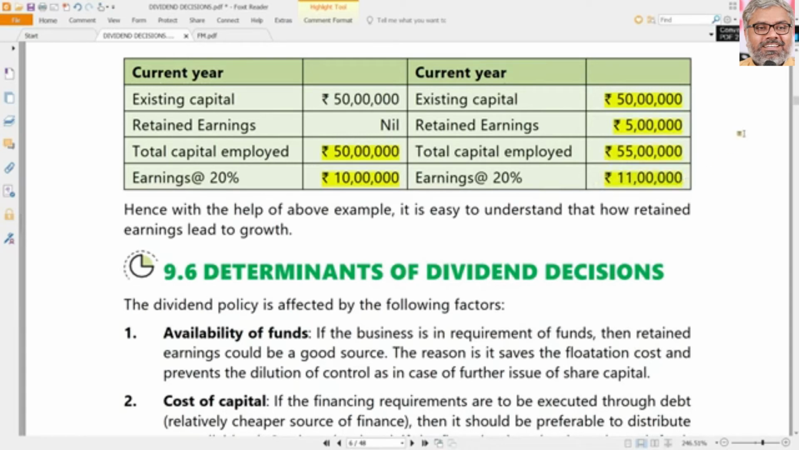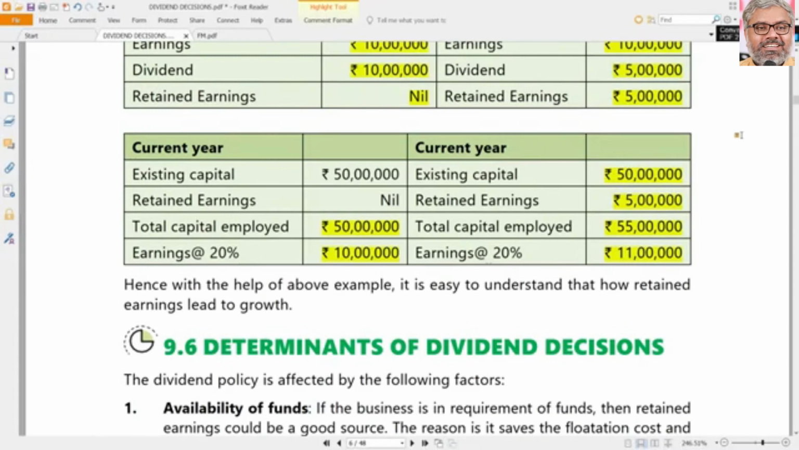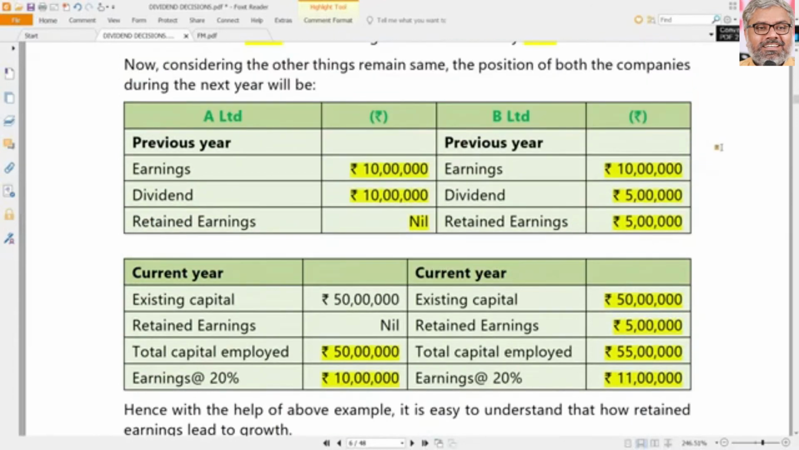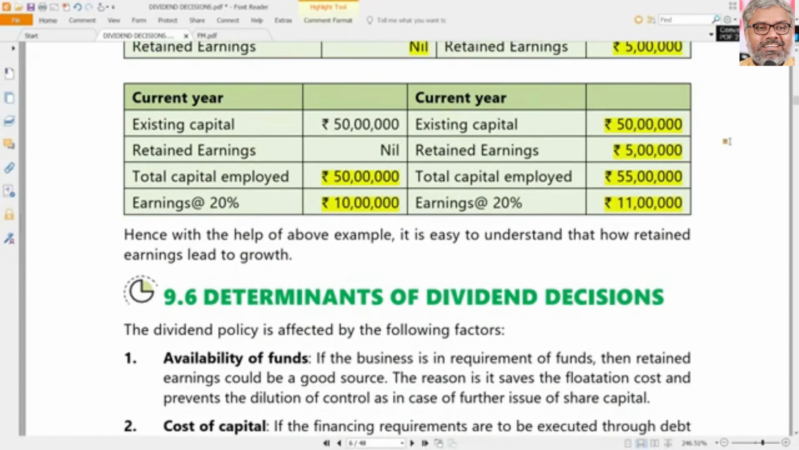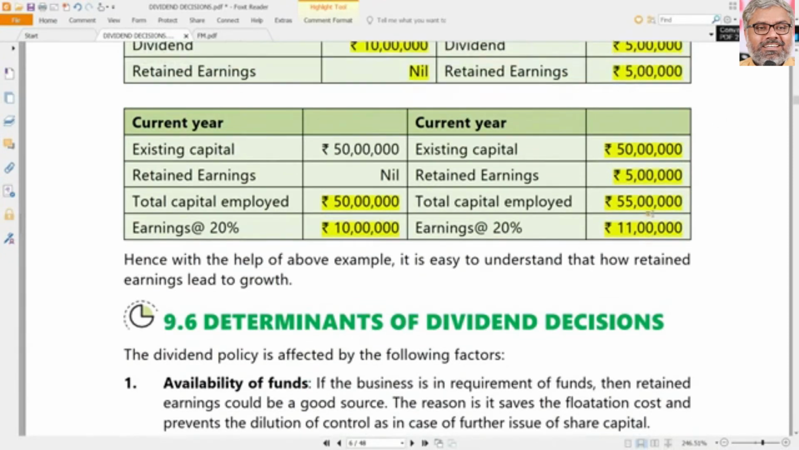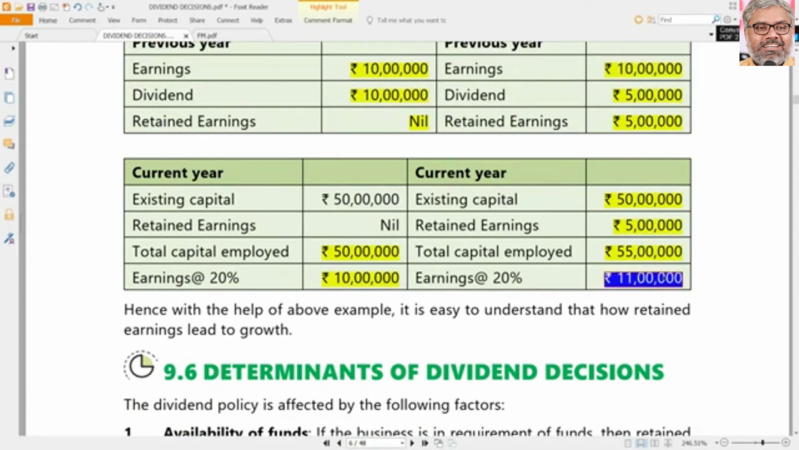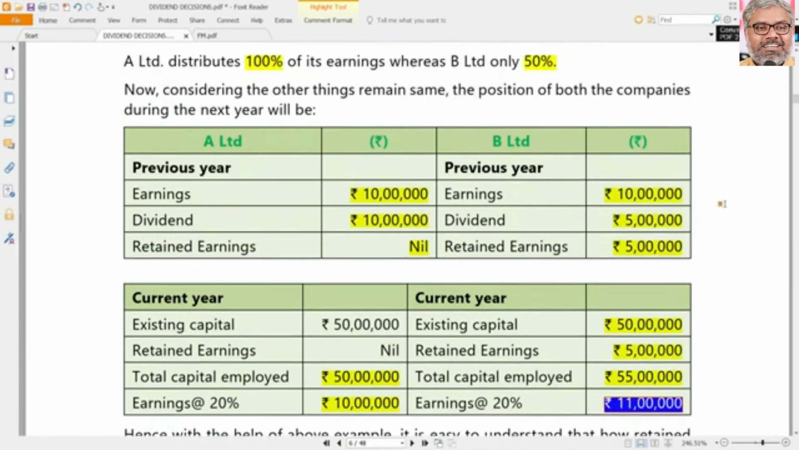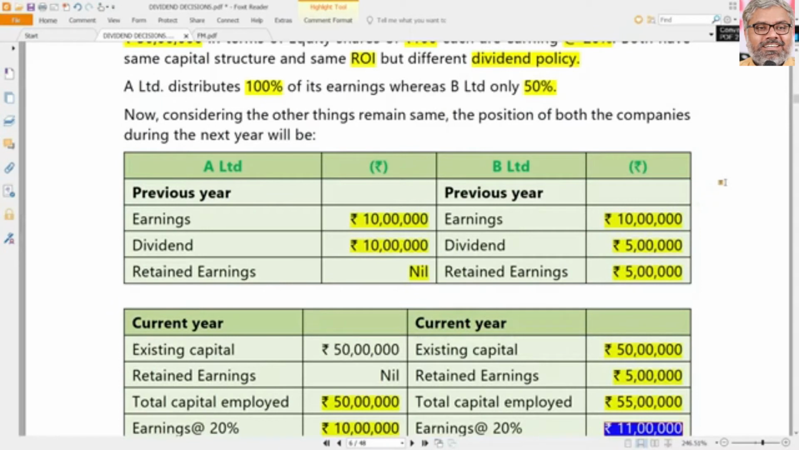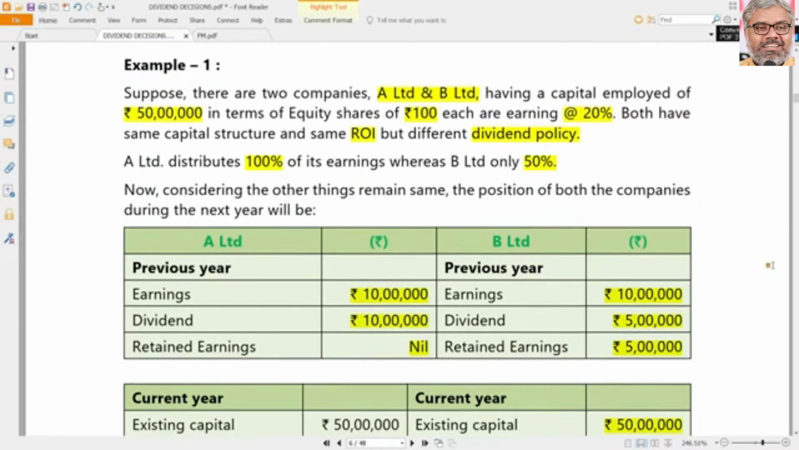That means what? B Limited has grown. A Limited has not grown. B Limited has grown. So what is the growth of earnings in B Limited? Growth of earnings in B Limited is 10%. Earlier it was getting 10 lakhs. Now it got 11 lakhs. So 10% growth happened in B Limited. So the point is, how did we get this 10%? What is the growth rate of B Limited? How did we get this 10%?